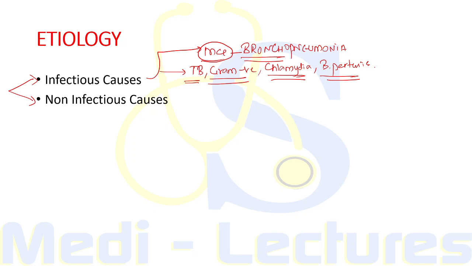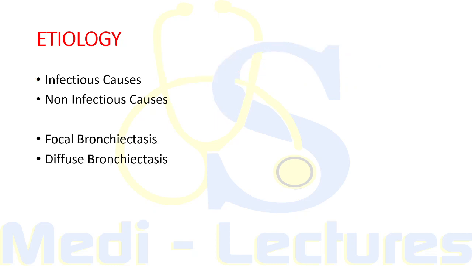Now when we talk of non-infectious causes, which we will deal with in detail, these include autoimmune conditions like rheumatoid arthritis, SLE, Sjogren syndrome. Then we have certain genetic conditions in which there is improper motility of cilia, so that these are not able to get rid of infections, and some other causes.